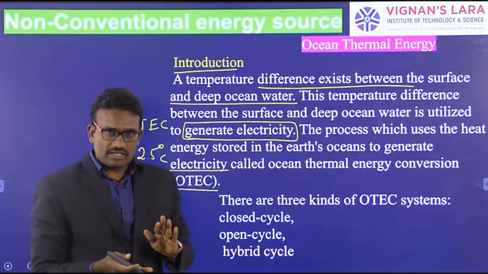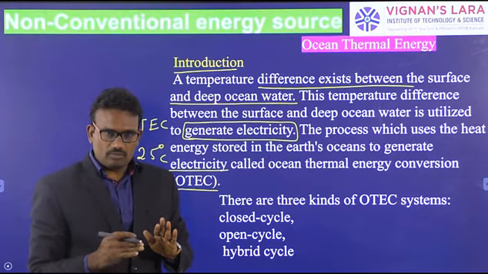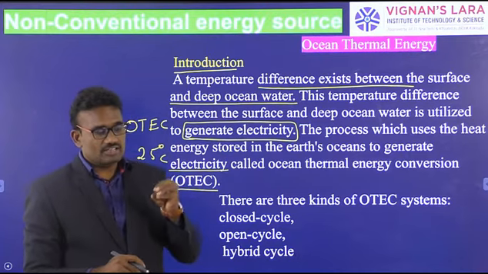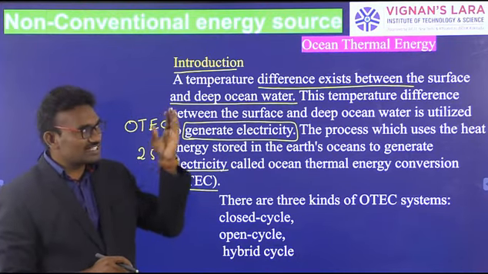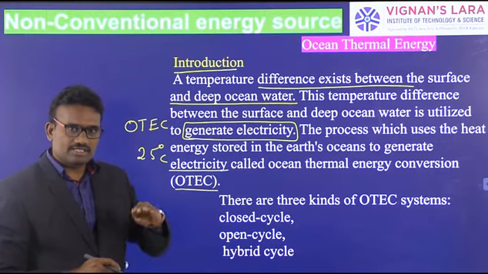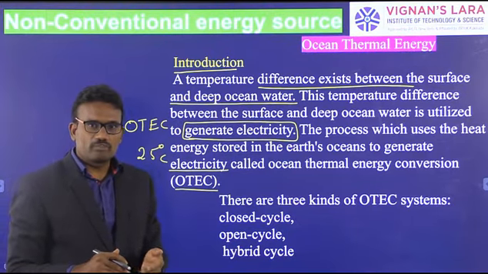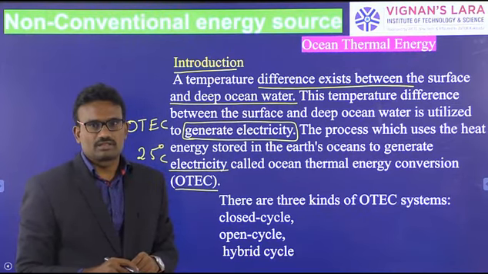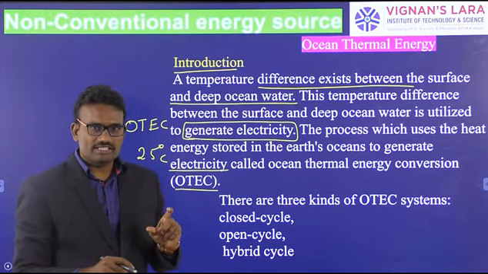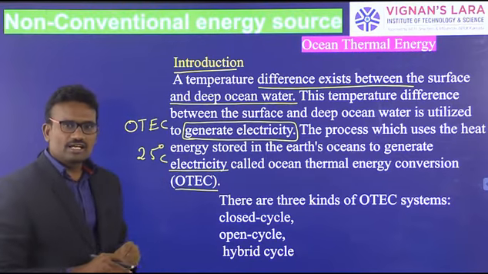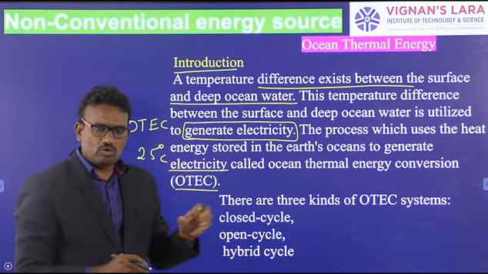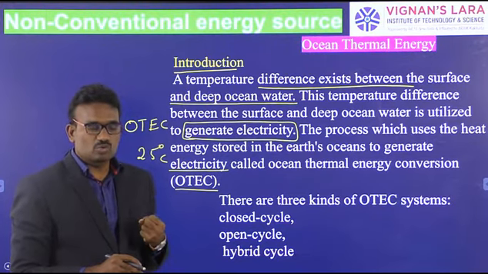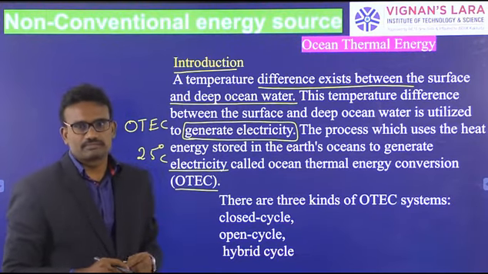The surface water and deep water temperatures are different because the surface water absorbs heat from the sun rays, which increases its temperature, but the deep water temperature is low. So the minimum difference of 25 degrees is created in the ocean. This temperature difference is used to generate electricity.